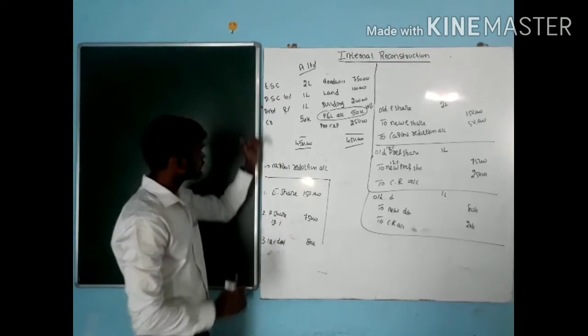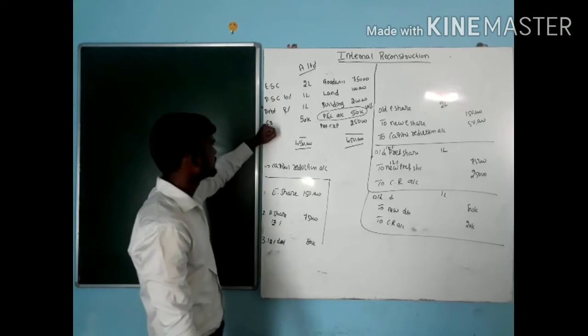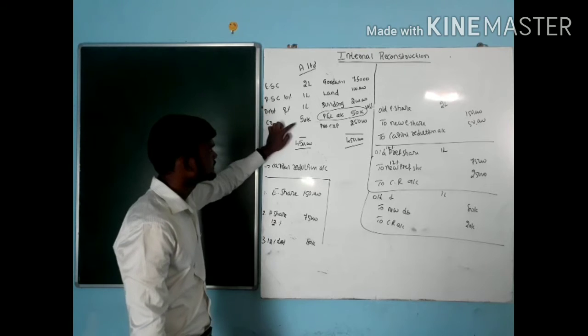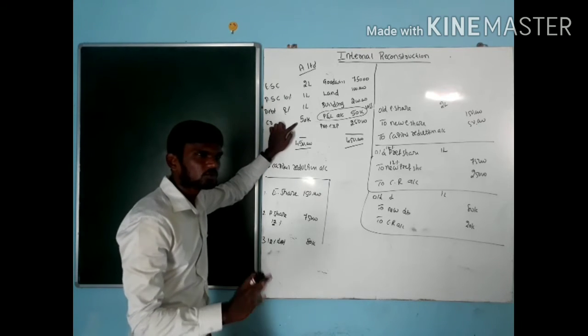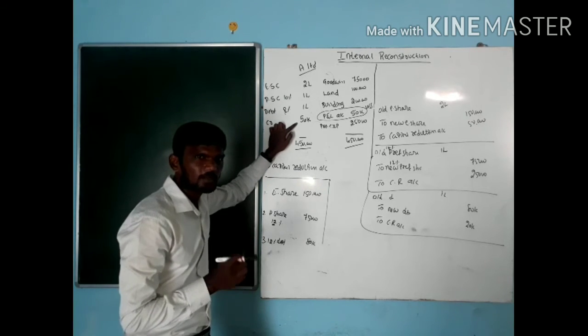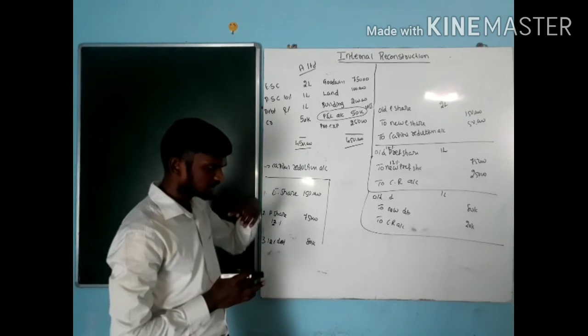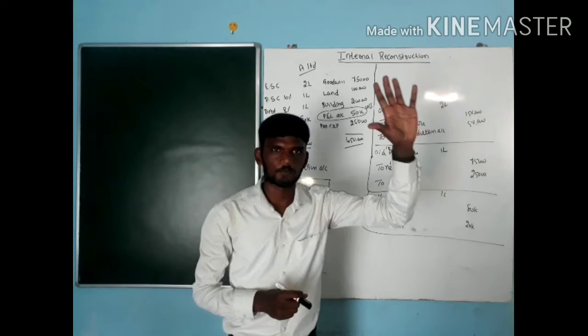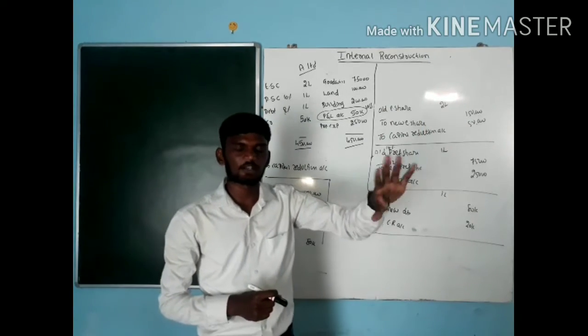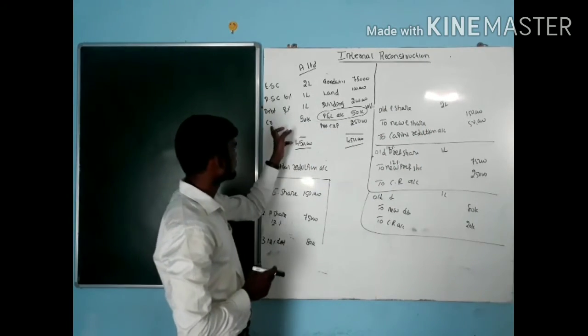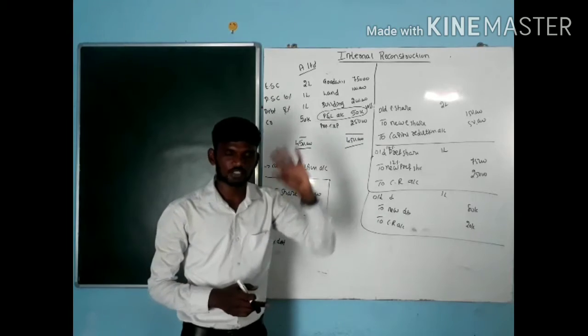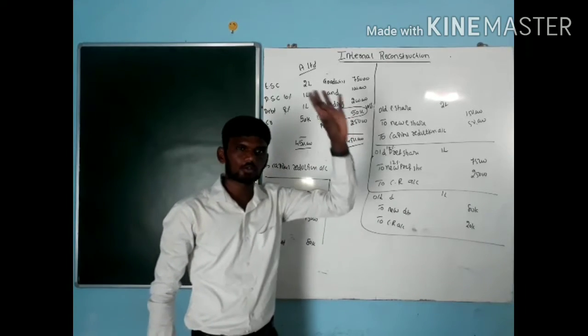Come to the liability side. There is one more item: the creditors. How much is it? 50,000. Almost all the creditors will not agree, but sometimes even creditors will agree. For example, the question says that creditors agree to forgo. Forgo in the sense he is leaving off. How much is he leaving off? For example, creditors agree to forgo 10,000, or 20,000.